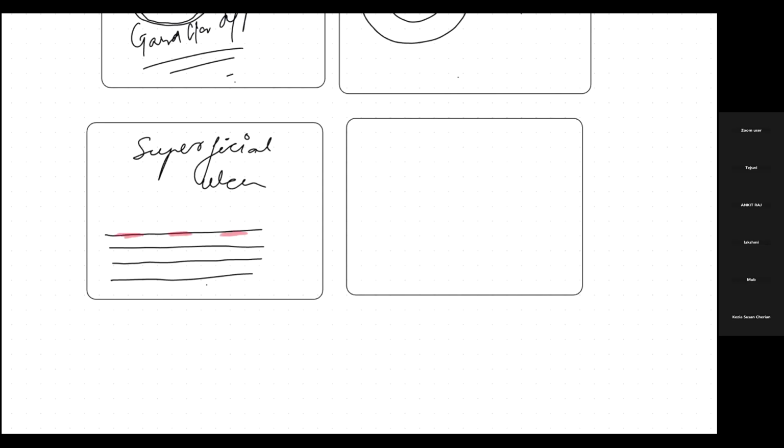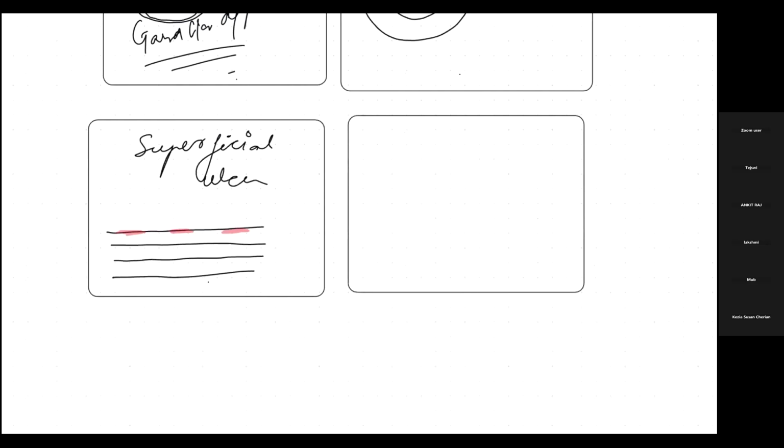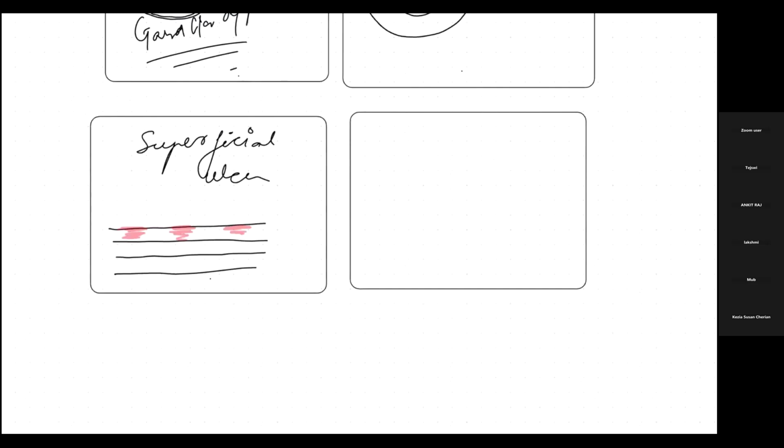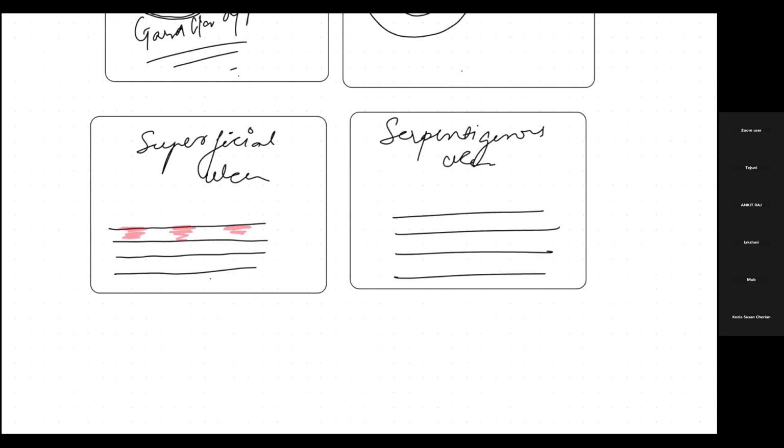Whereas in Crohn's, they use the term serpentigenous ulcer. What does serpentigenous ulcer mean? Again, mucosa, submucosa, muscularis, and serosa. Over here the ulcer will be deep.